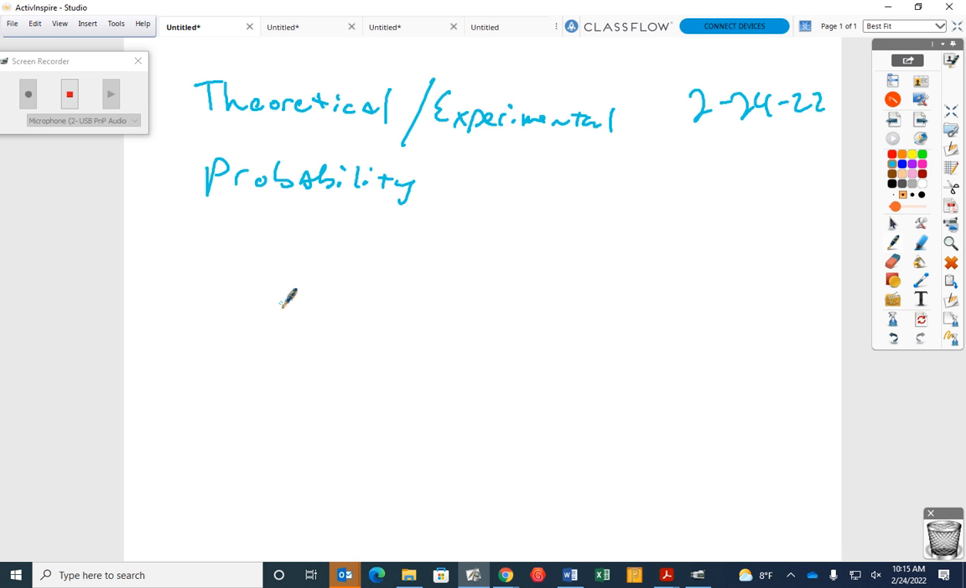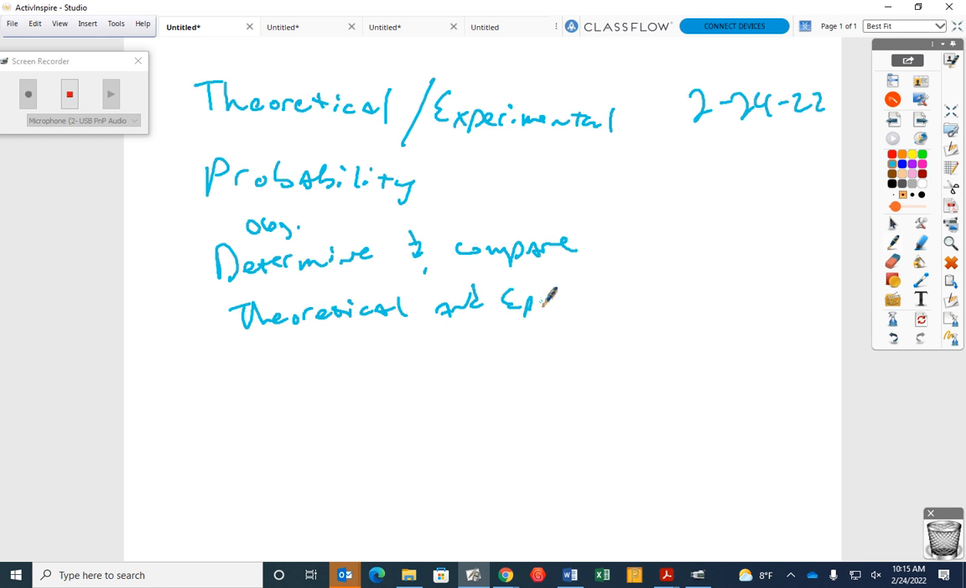Okay, theoretical versus experimental. Do you understand the objective of this is to determine and compare theoretical and experimental probabilities. Okay, so let's start with some definitions.